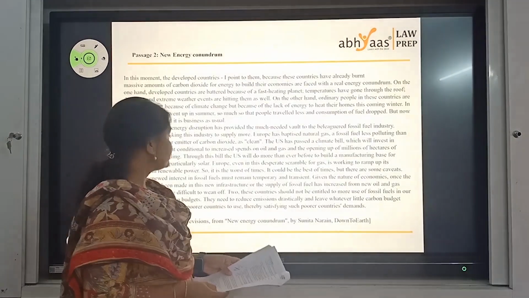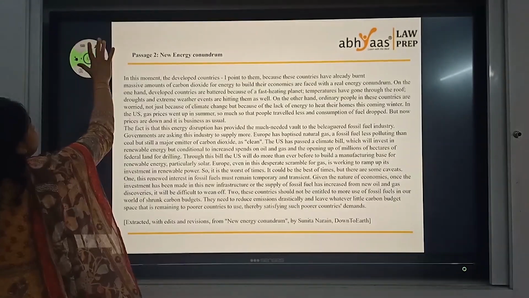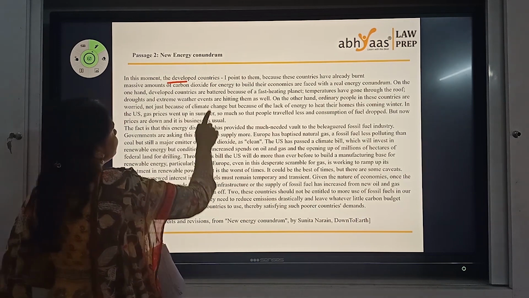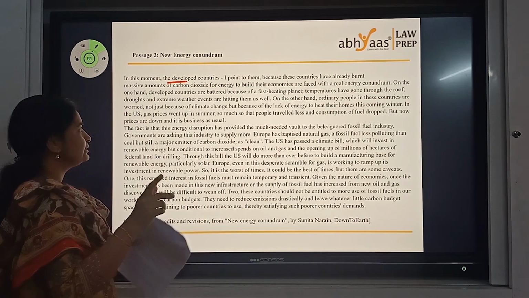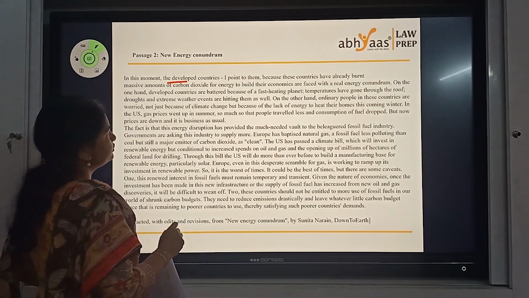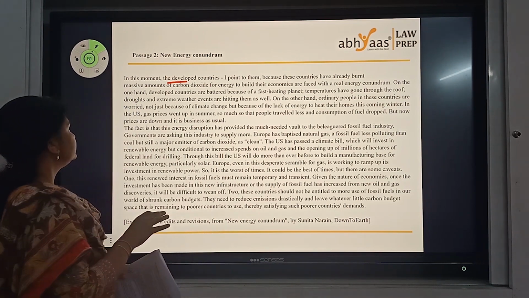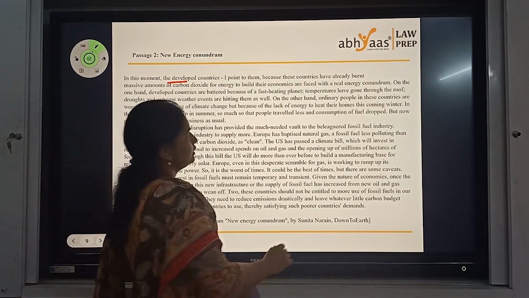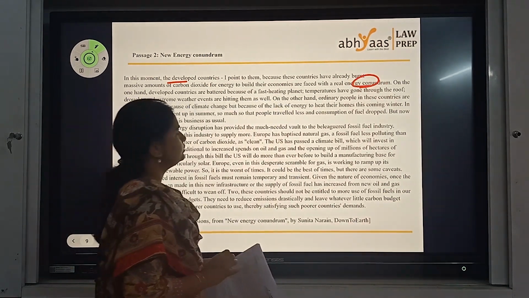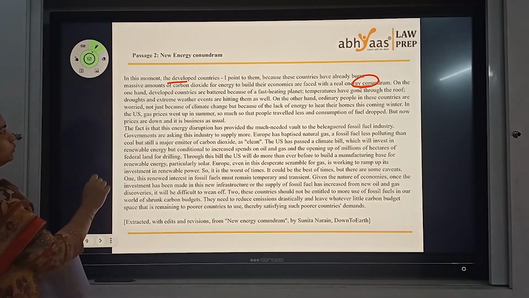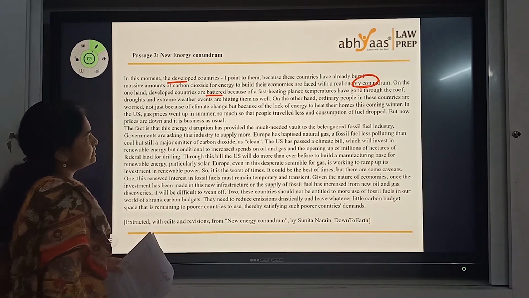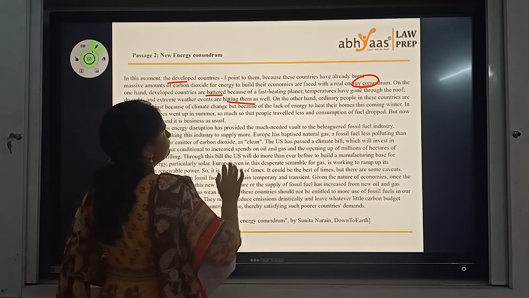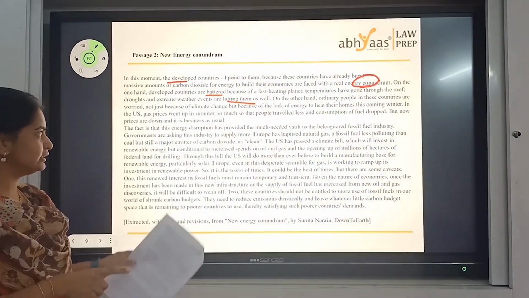Now, what is this next paragraph about? In this movement, we are talking about the developed countries, the keywords are important for us. I point to them because these countries have already burnt carbon dioxide for energy to build their economies, and are facing a conundrum. They are in a particular situation. What is that? On the one hand, they are battered because of a fast-heating planet. Temperatures have gone through the roof, and this is hitting them too.